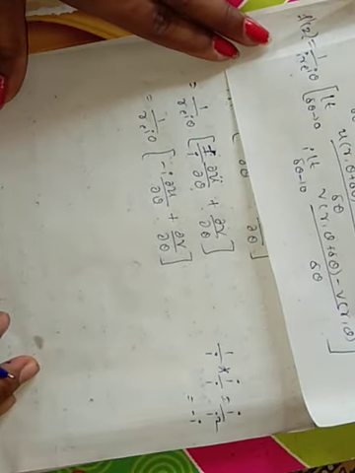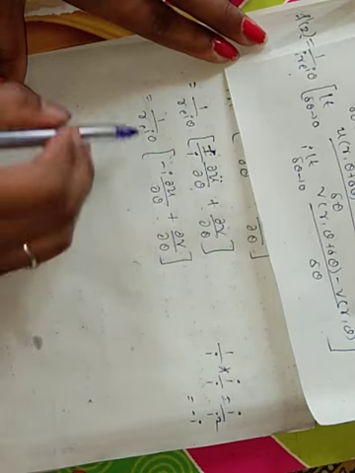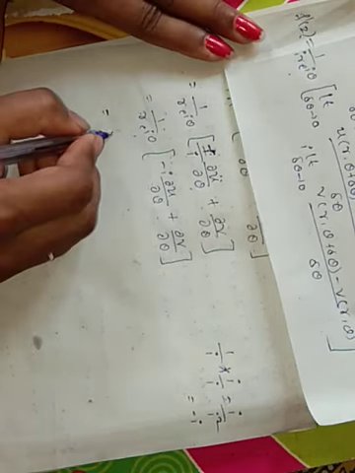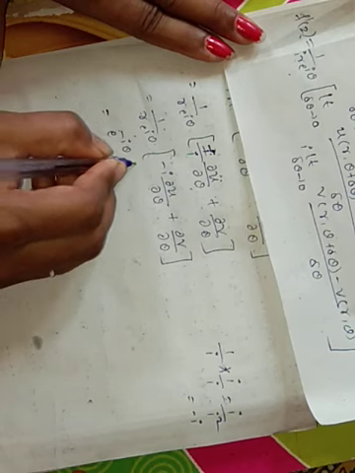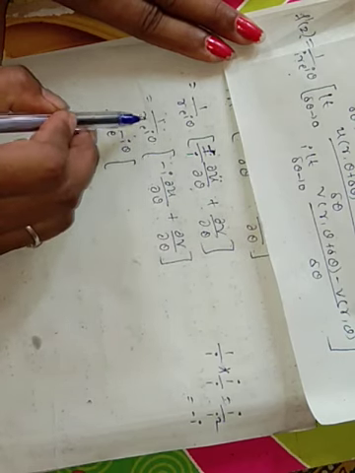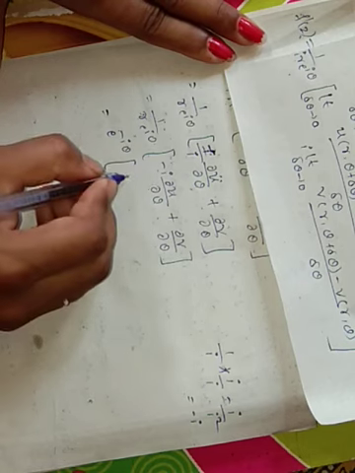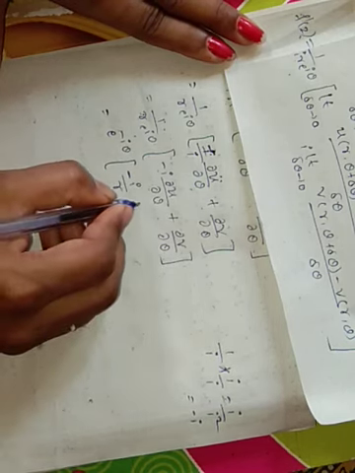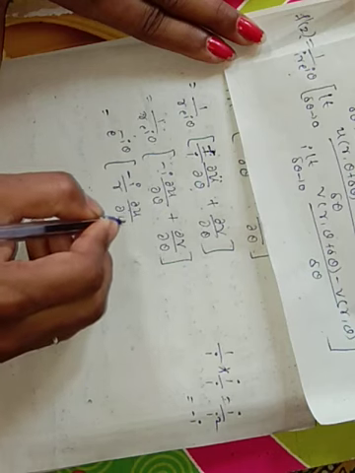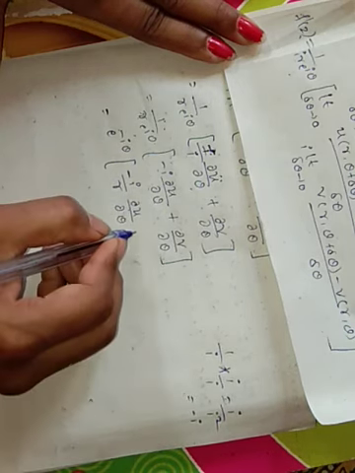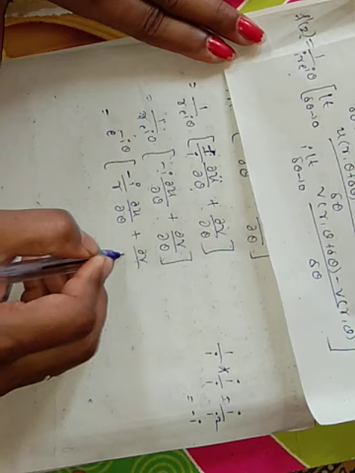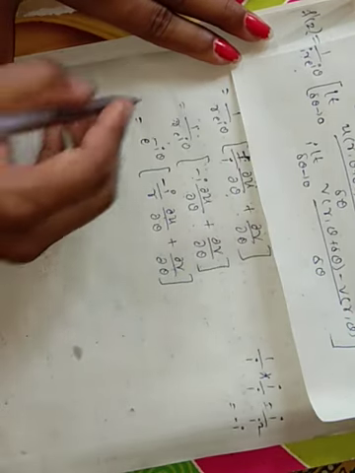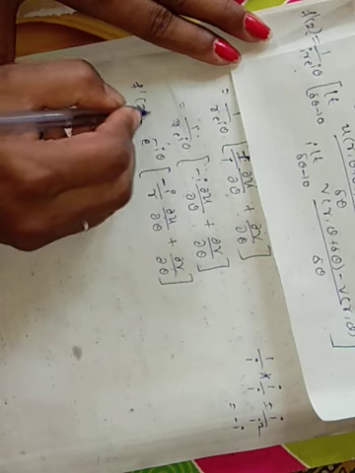Now I am taking this 1 by r also inside, and 1 by e raised to i theta is written as e raised to minus i theta. Taking 1 by r inside the bracket, it becomes minus i divided by r into dou u by dou theta plus dou v by dou theta. So that is our f dash of z.